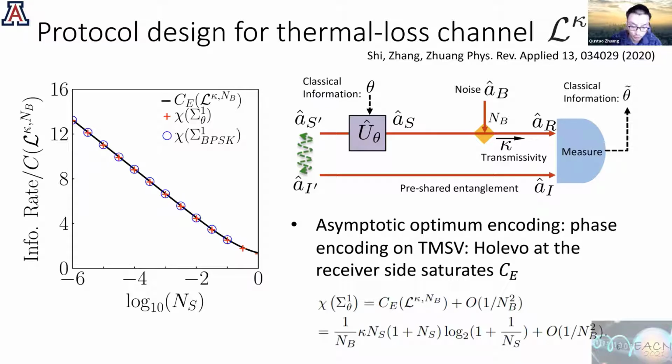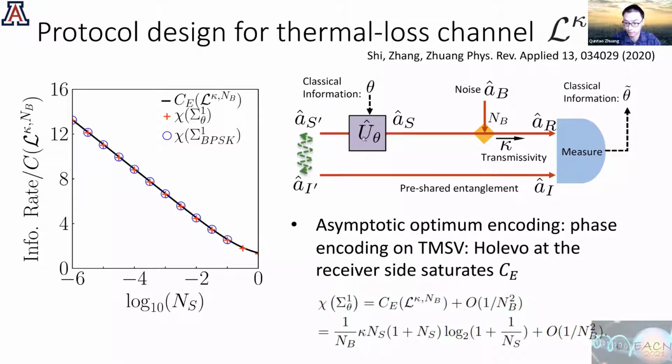And also, if there were other proposals like the original capacity-achieving proof, you have to use these Paulis, and you have to convert these qubit Paulis to the continuous variable case, which is not very clear how that is done. So instead, we actually consider this phase modulation.